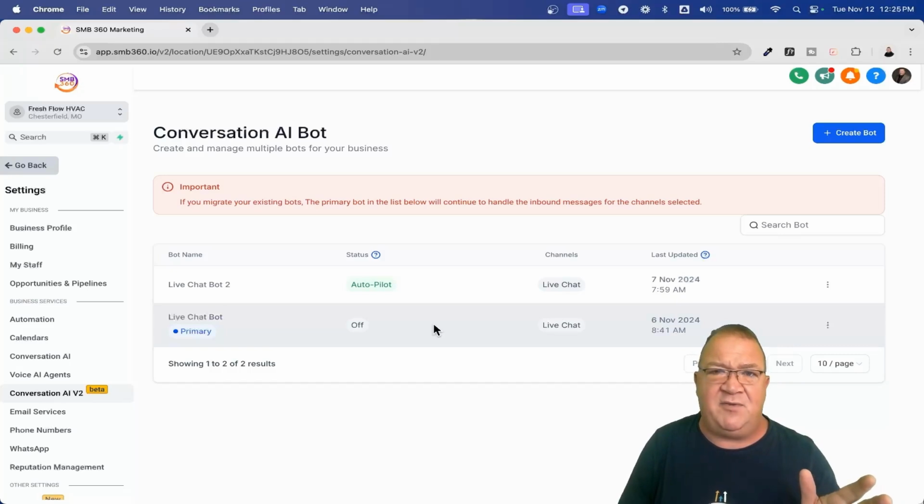You've had that ability for several months now, to create multiple chat widgets. Wouldn't it be nice to be able to tie an AI bot to a particular chat widget, so that you can use different chat widgets on different funnels or different websites, and then have a specific AI bot whose job is to answer that particular live chat? That will not be this year.